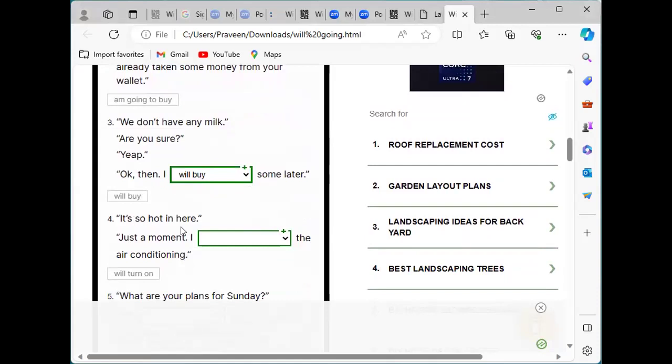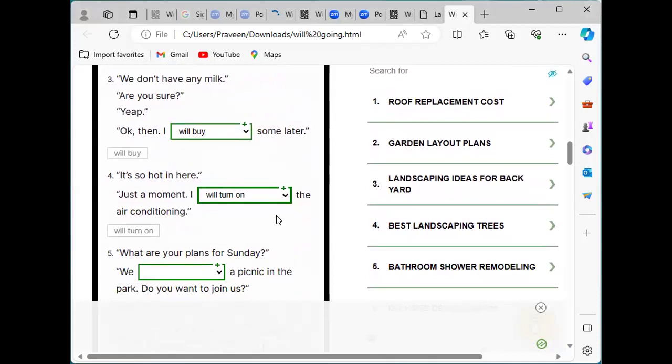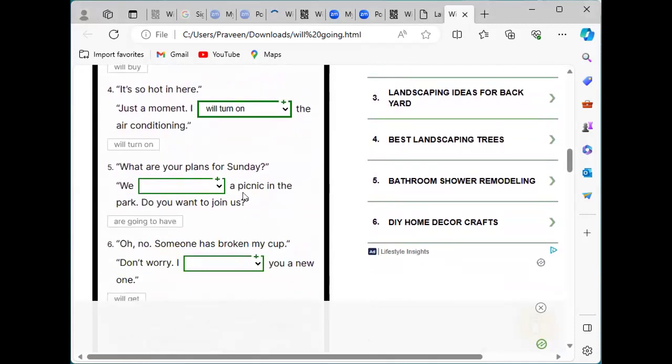Next one: it's so hot in here. At the right moment they started getting warm. So that person needed to get cool, and the other person said, I will turn on the AC, air conditioning. It happened in the situation at the right time, so we use will. Next one: what are your plans? This person already knows about the other person's plans. So we use going to.